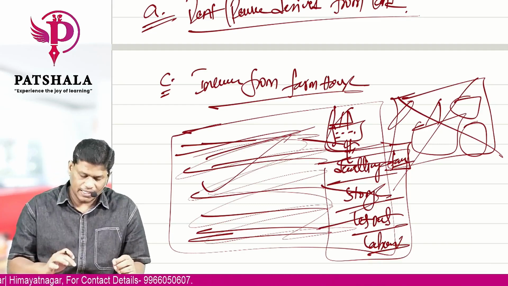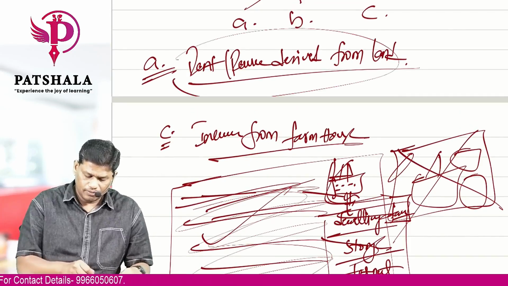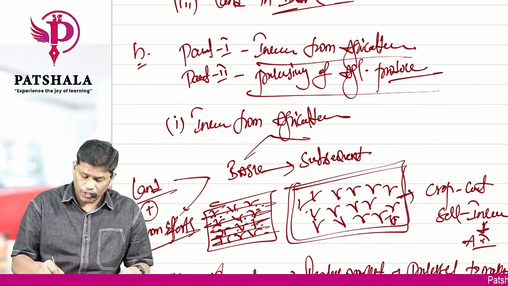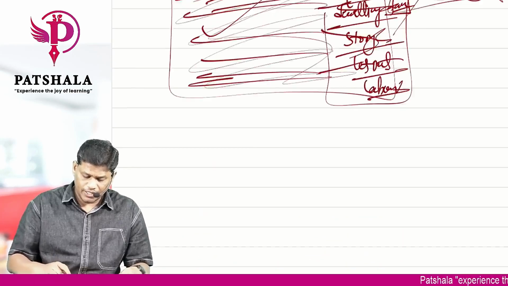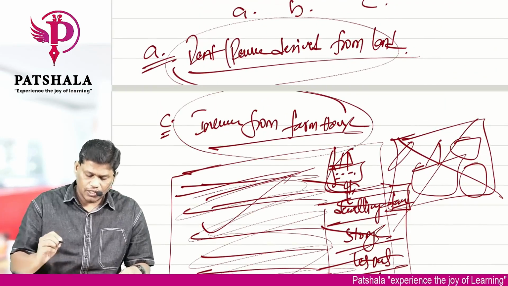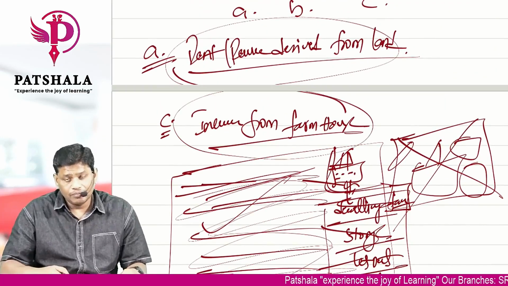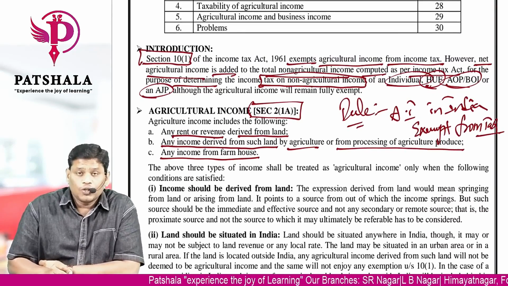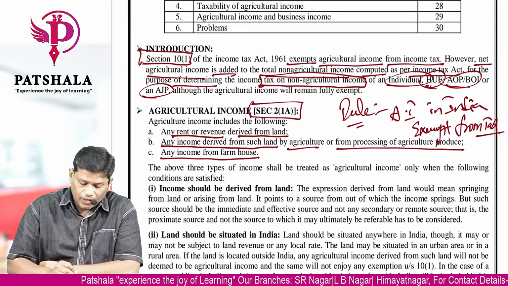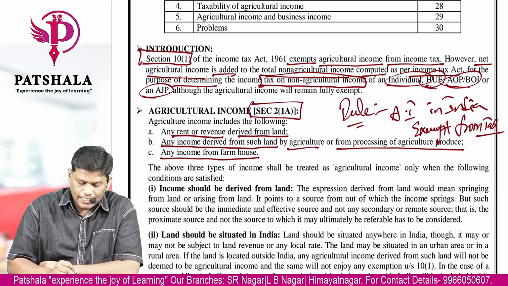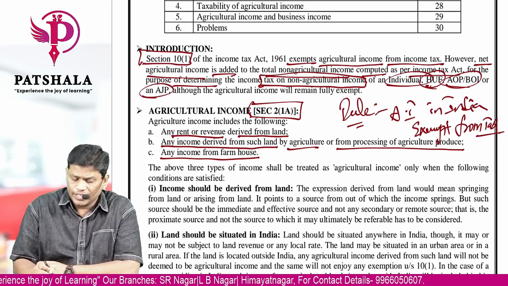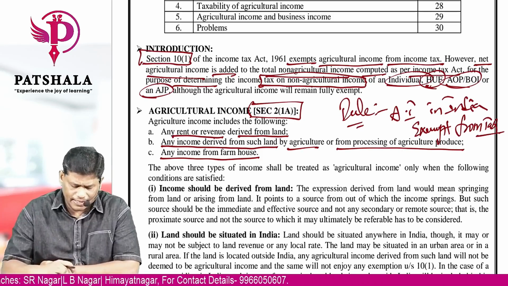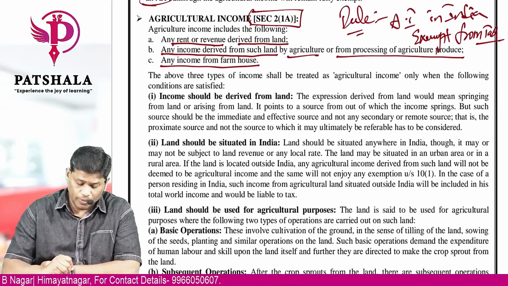Clear? So these three: rent or revenue derived from land, any income from agriculture or processing of agricultural produce, and the last one, income from farmhouse. These are called agricultural income in the definition. Okay, so let's read the definition again. As per section 2 subsection 1A, any rent or revenue derived from land is agricultural income, any income derived from such land by agriculture or processing of agricultural produce, and the last one, any income from farmhouse.